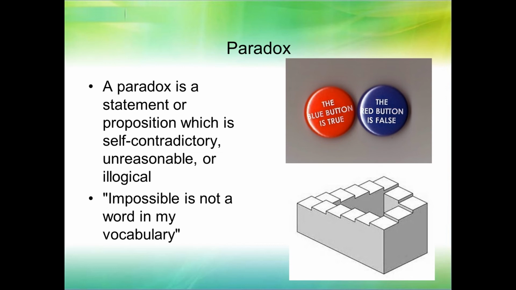And another one here. This is more literary. Impossible is not a word in my vocabulary. When people say their vocabulary, they mean their lexicon, right? Means all the words they know. Impossible is not a word in my vocabulary. Yes, it is, because you just said it. It has to be in your vocabulary or you wouldn't be able to say it, right? You wouldn't know it. So what they mean is, I don't think anything's impossible. But the way they said it is a paradox, right? It has to be in your vocabulary for you to say it.